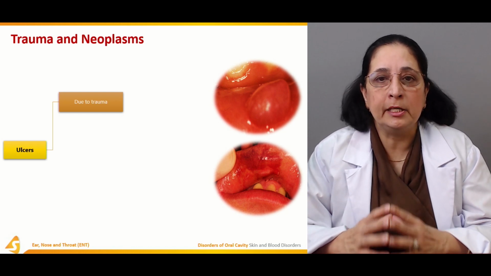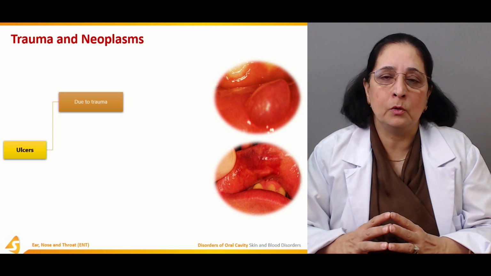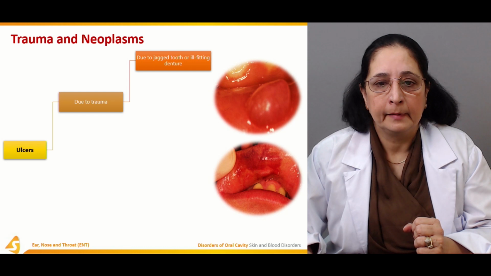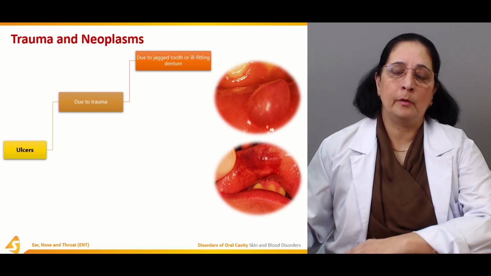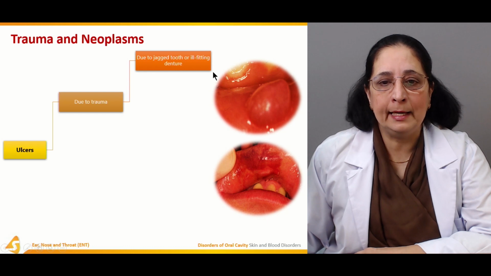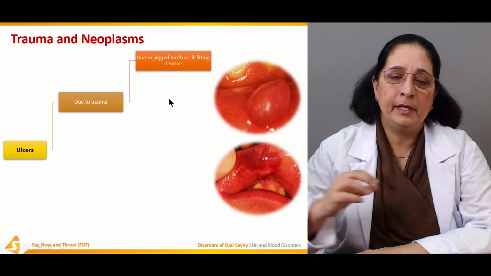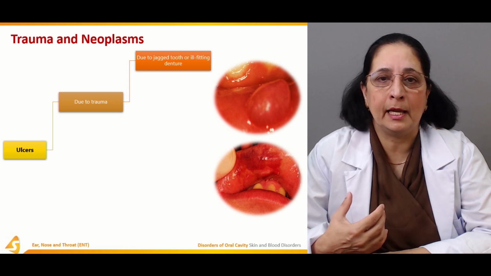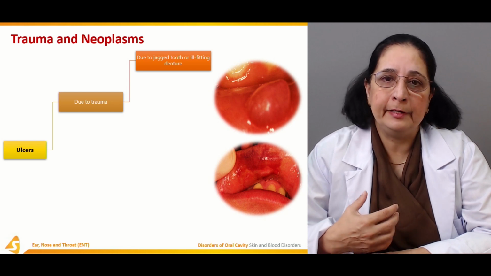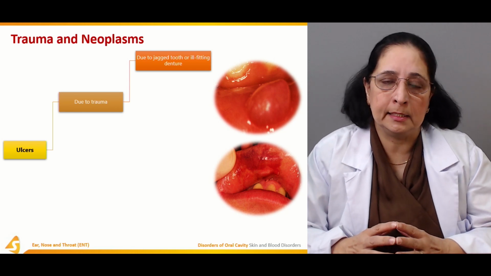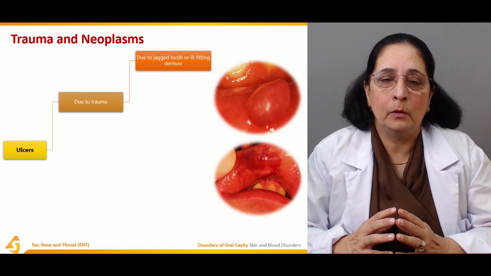But ulcers in the oral cavity are also due to trauma to the oral cavity, and usually these traumas are due to a jagged tooth or ill-fitting denture. If the patient is using a denture, ill-fitting dentures are a very common cause of ulcer in the oral cavity due to trauma.